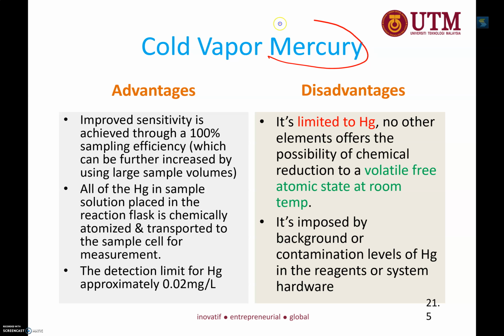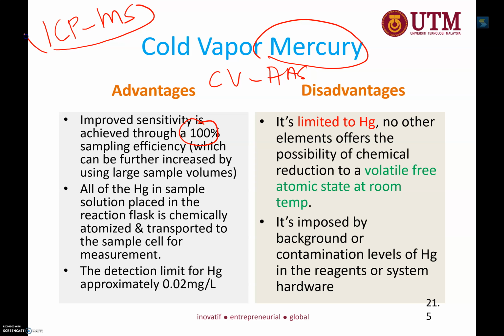Cold vapor mercury, the best is for mercury. Cold vapor mercury, mercury analyzer, came way before ICP-MS. Now the preferred method is ICP-MS. ICP-MS is not covered yet; it is going to be learned in several weeks more. But before ICP-MS came, CVAAS was sort of like the golden method.